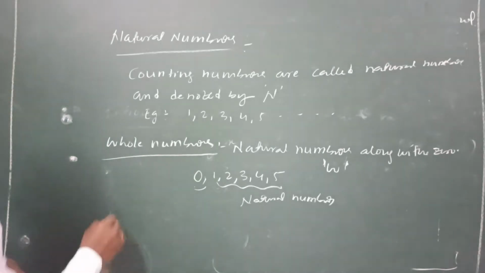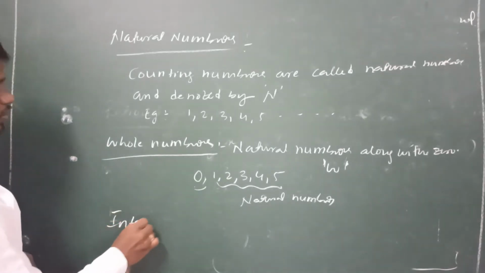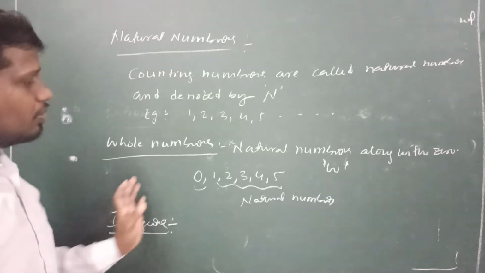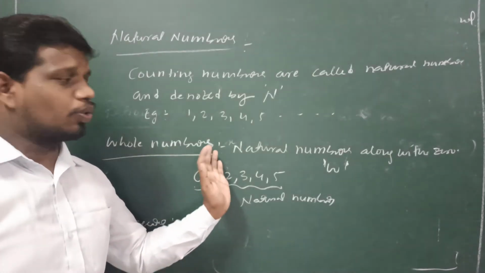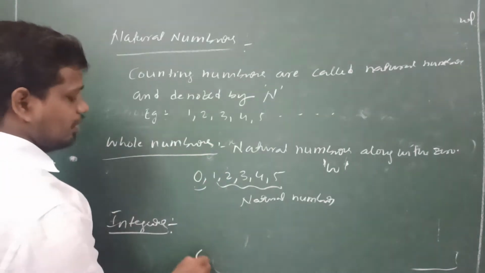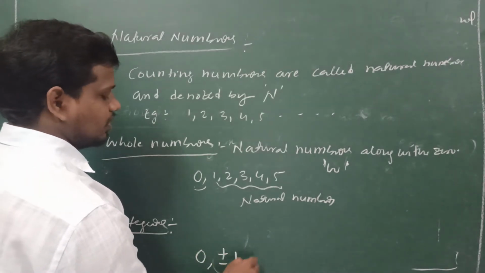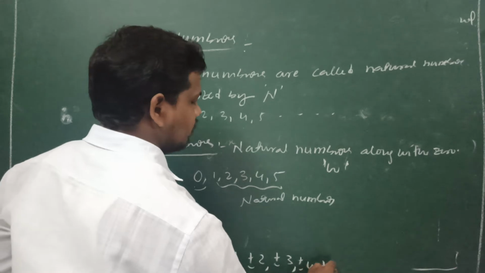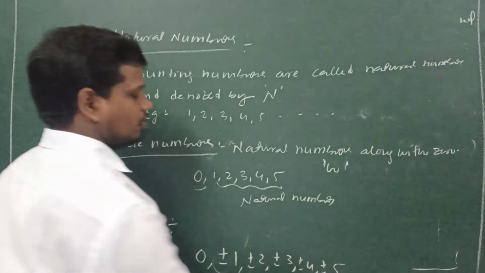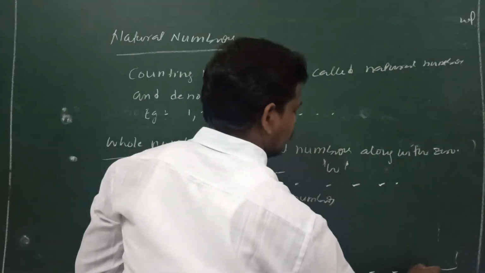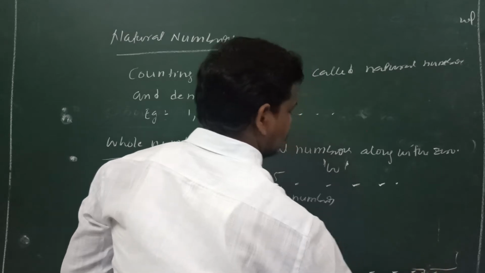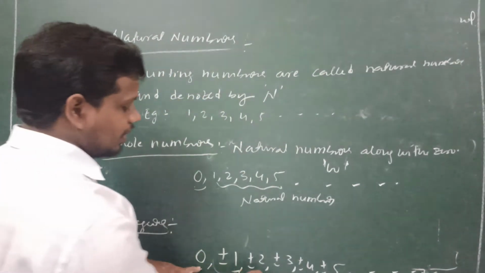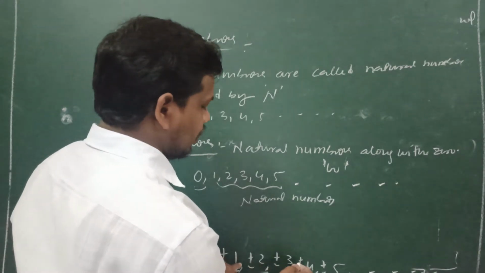Next one is integers. What is meant by an integer? These whole numbers taken with both signs, plus or minus, are known as integers. Here all these are whole numbers: 1, 2, 3, 4, 5.